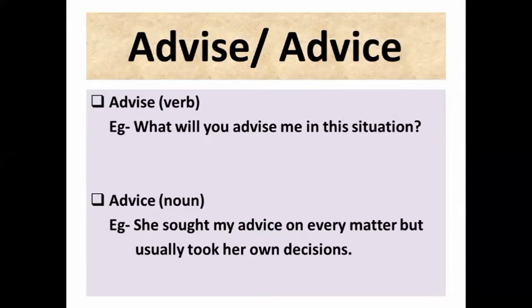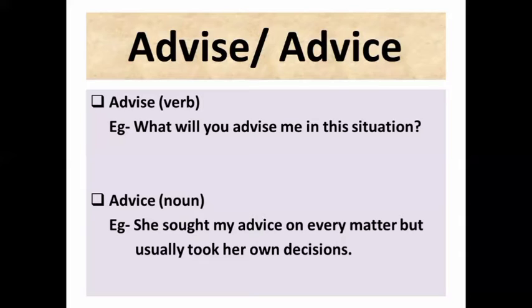Whenever we are using the word as a verb, in that case we will use A-D-V-I-S-E. If we are using advice, A-D-V-I-C-E, as a noun, in that case we will use the second word. She sought my advice on every matter, but usually took her own decisions. So here what she sought is the advice. What she wants to know, that is the advice. So it is acting as a noun.